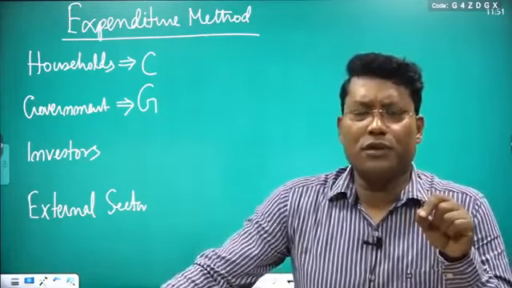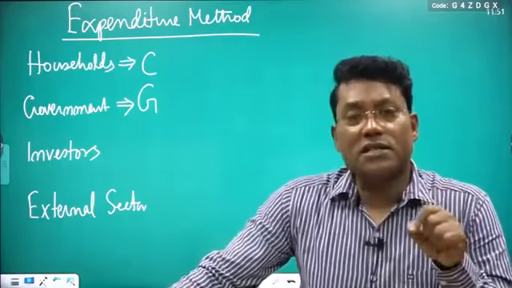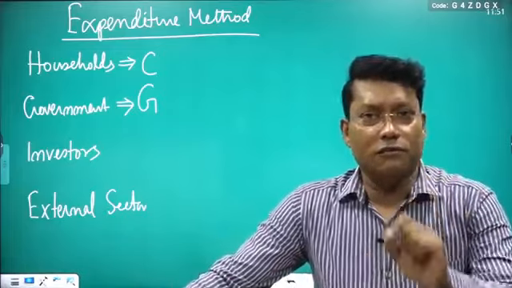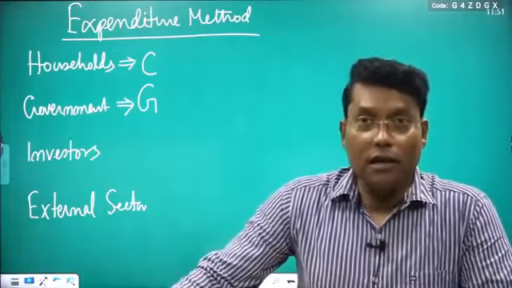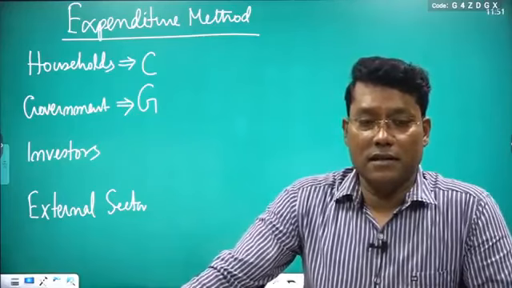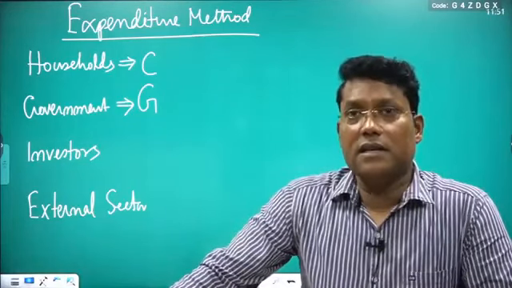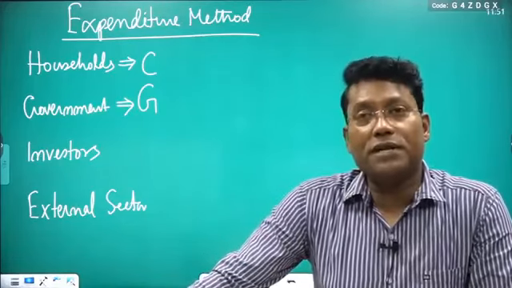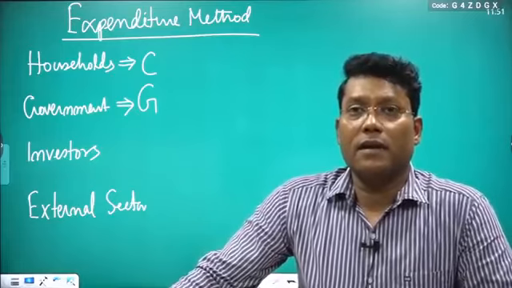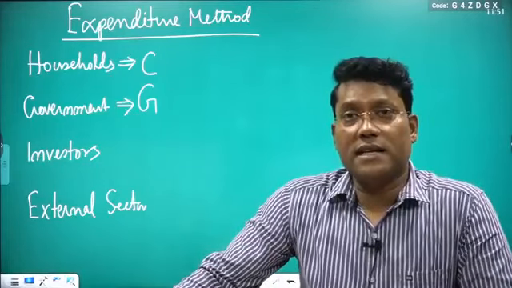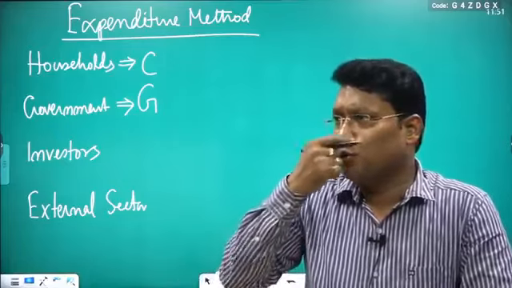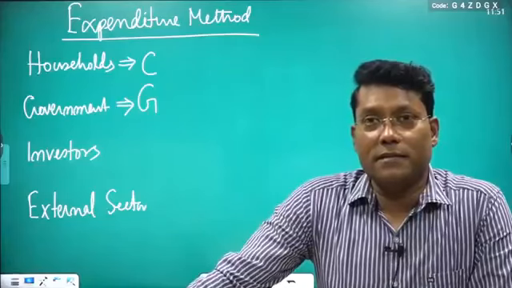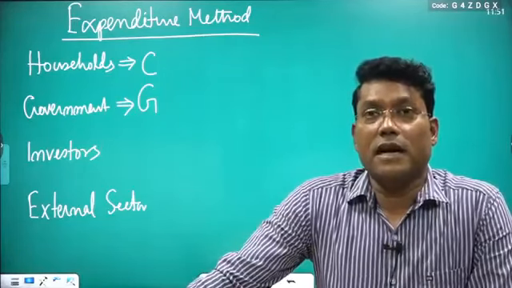Write one by one. First you write infrastructure development. Already written the following purpose, so just write the names. Infrastructure development, clear? Health services, educational services, development of industries, development of agriculture. Yes, so many things. You can just go to the rural areas, they are buying for the development of the agriculture sector and allied activities.